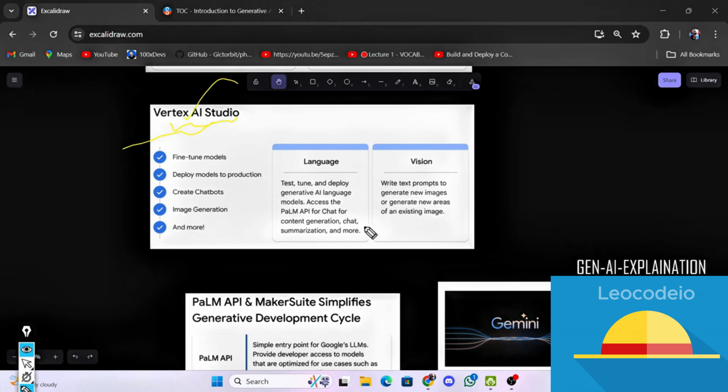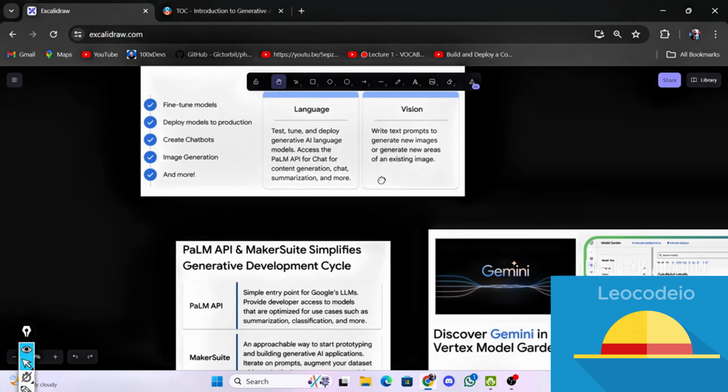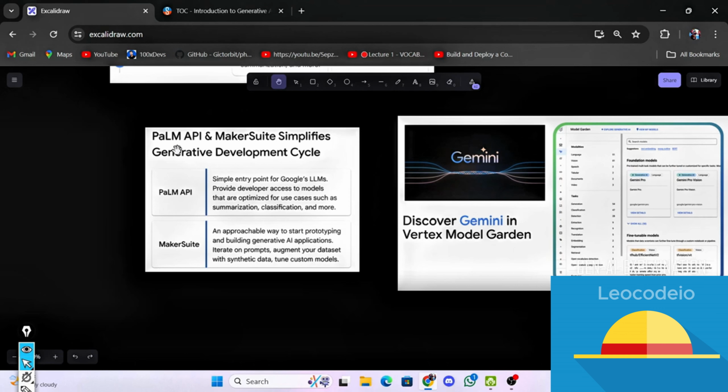I don't think it is free, but I didn't check it, so let's see. So next step. They have shown some examples like this, and at last they concluded the session with the example of Gemini. We can see that Gemini is performing so well. It can take input from text, and it can also analyze an image and form output from it. It's good.